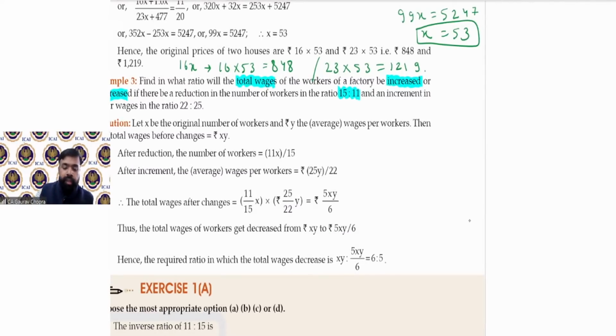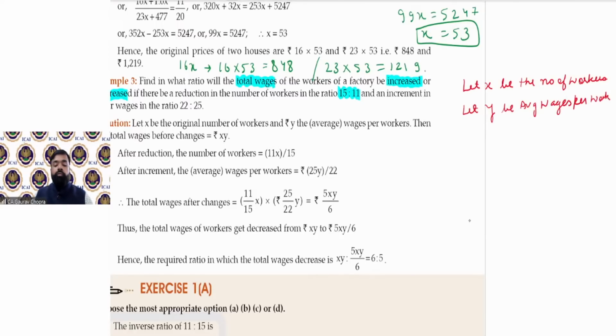So let us simplify this. So x हमने assume कर लिया है किसको, number of workers. So let x be the number of workers and let y be the average wages per worker. पर वर्कर की जो एवरेज वेजेस है उसको हमने y मान लिया.